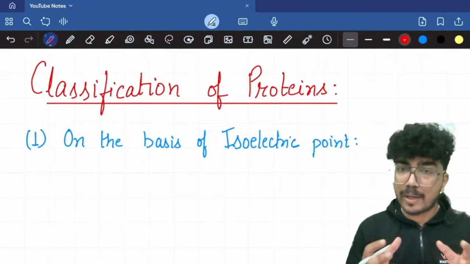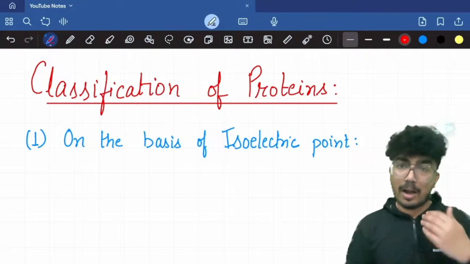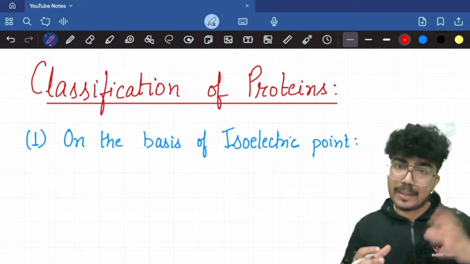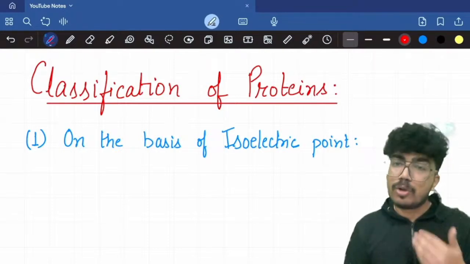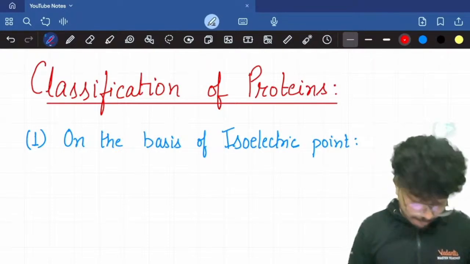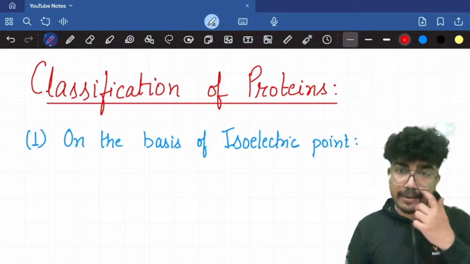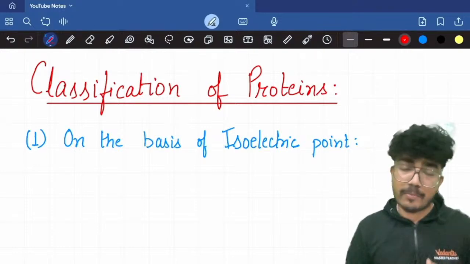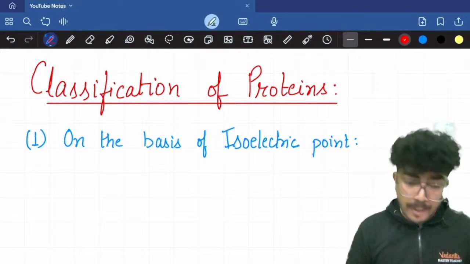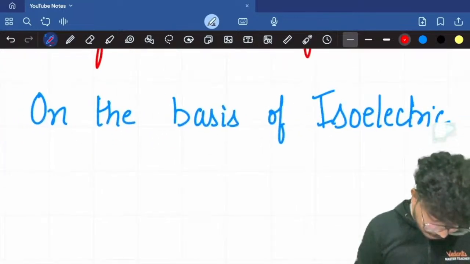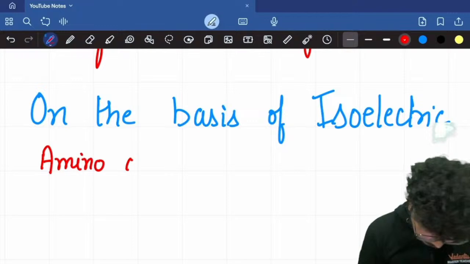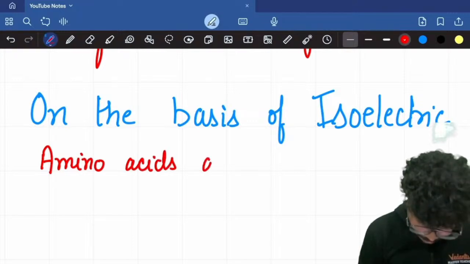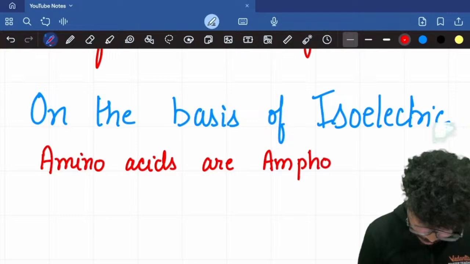What are amphoteric compounds? If a compound can react with an acid as well as a base, it is considered as amphoteric. The amino acids are also amphoteric. Yes, an amino acid can react with an acid as well as a base. So amino acids are considered to be amphoteric. So I'll write this point that amino acids are amphoteric.